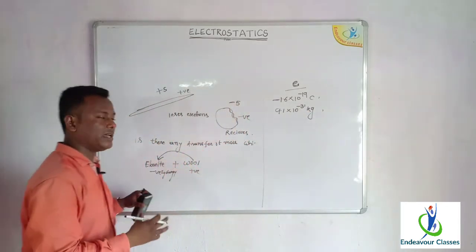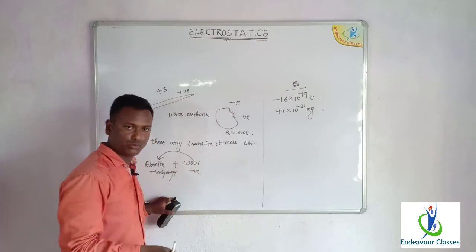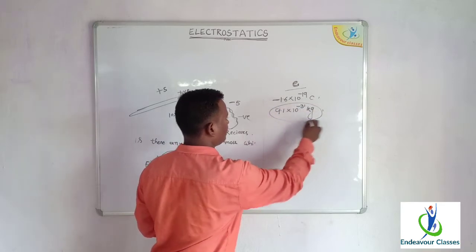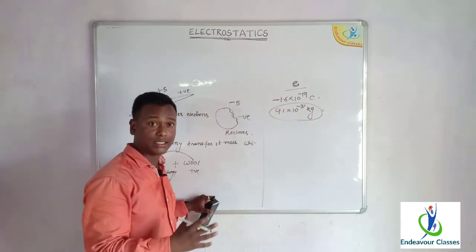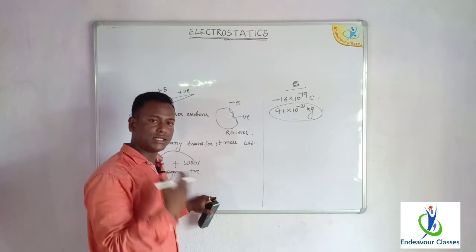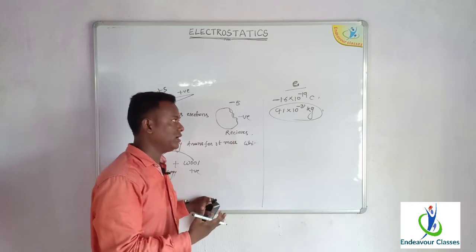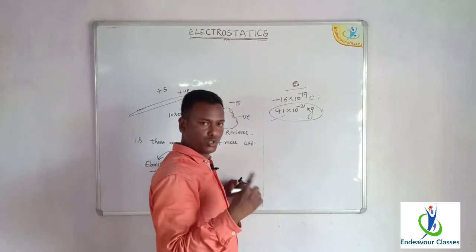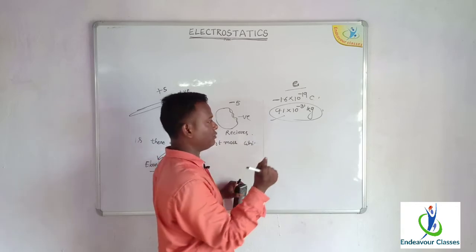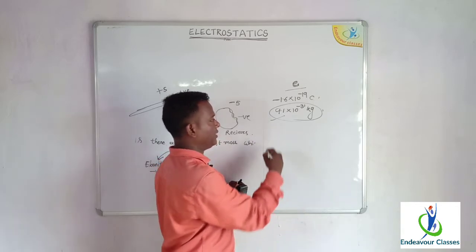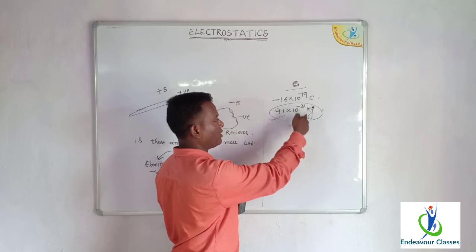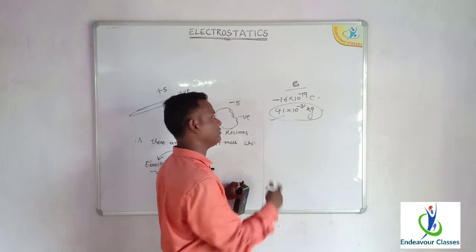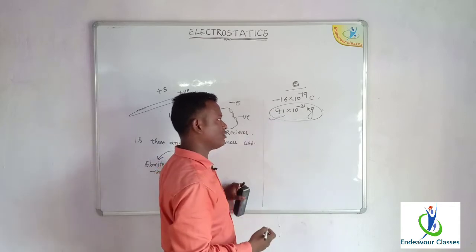You see, during charging, as we are saying, there is transfer of electrons from one body to another. So definitely, as the electron has a mass of 9.1 into 10 to the power minus 31 kg, the body which either loses or gains electrons also loses or gains mass. Suppose a body loses one electron, then it will lose a mass of 9.1 into 10 to the power minus 31 kg. And the body which receives an electron will also gain 9.1 into 10 to the power minus 31 kg of mass.